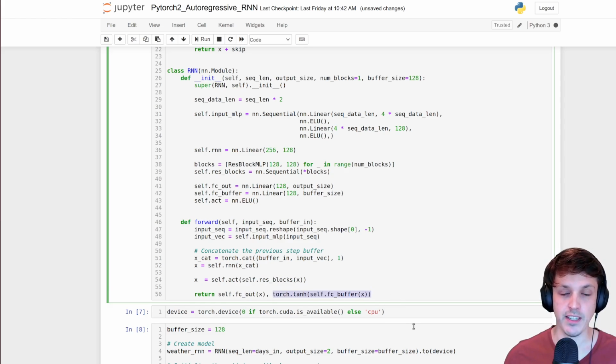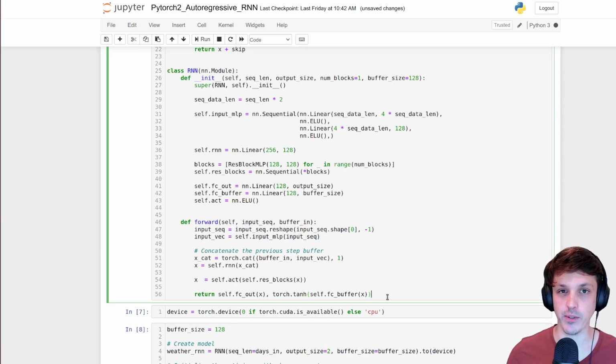And we also have another linear layer that's going to produce the buffer for the next time step, so the new summary. Note that we're using a tanh activation function here. The reason we're doing that is to bound the magnitude of the summary buffer. If we just leave it unbounded, so tanh will restrict it between -1 and 1.